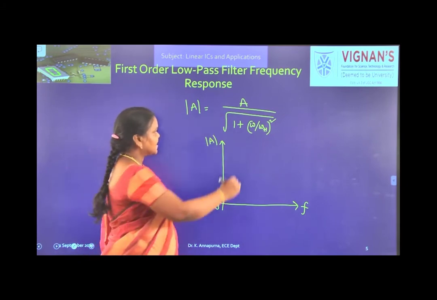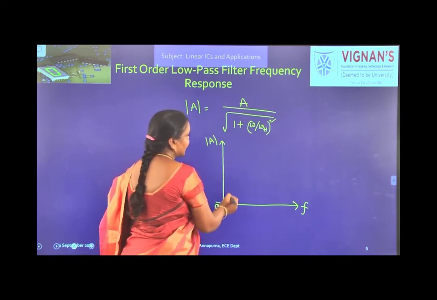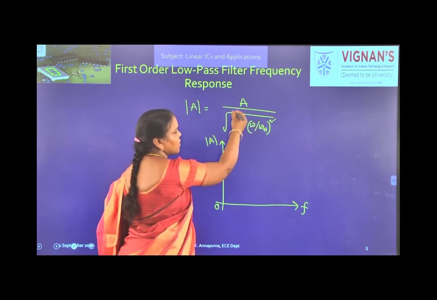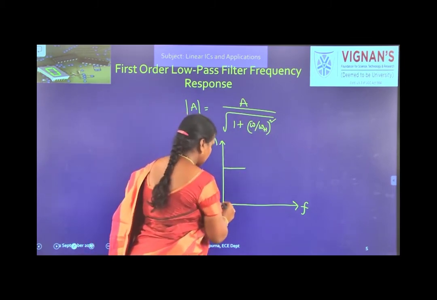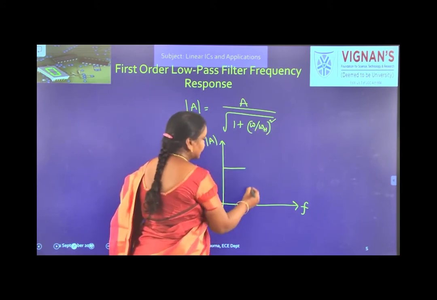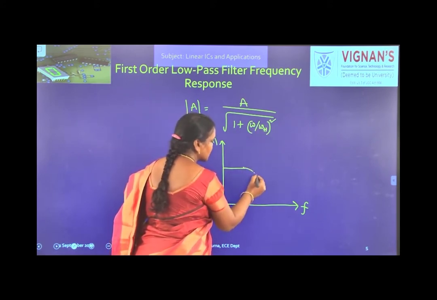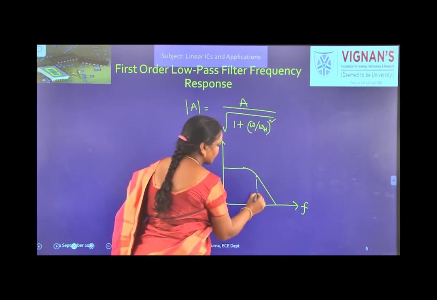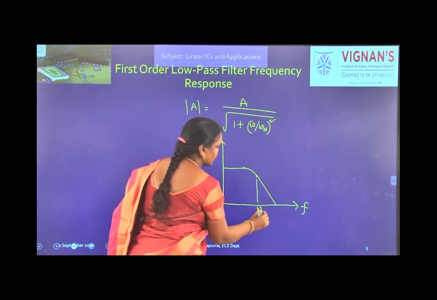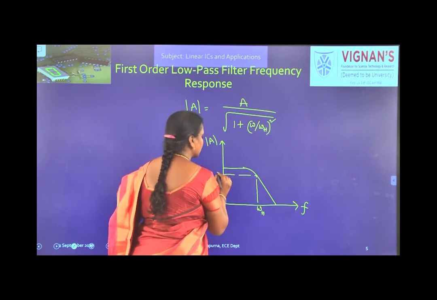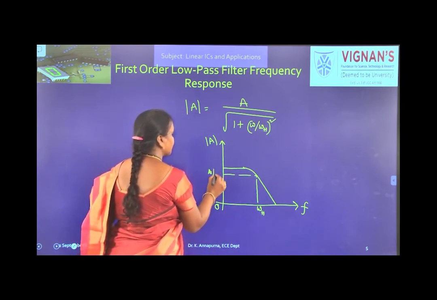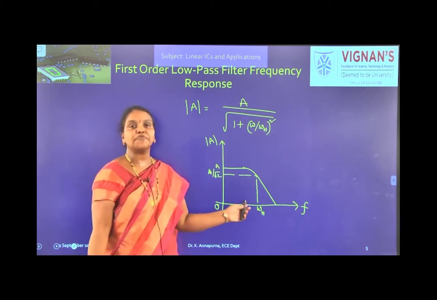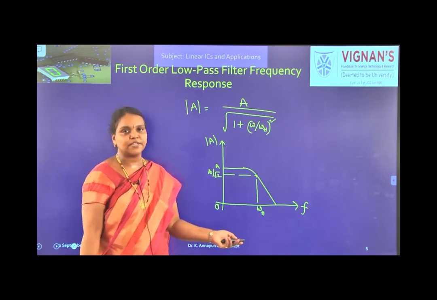This maximum gain is A. At 0 frequency, at omega equal to 0, what is the maximum gain? A, and at low frequencies also it is nearly A, and when it reaches omega h, the magnitude becomes 1 by root 2 times the maximum gain A. So, this is the frequency response of the low pass filter.